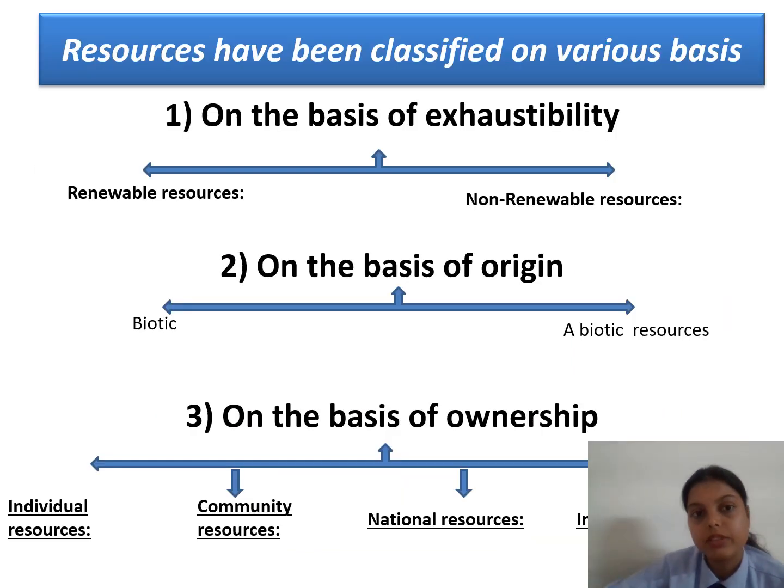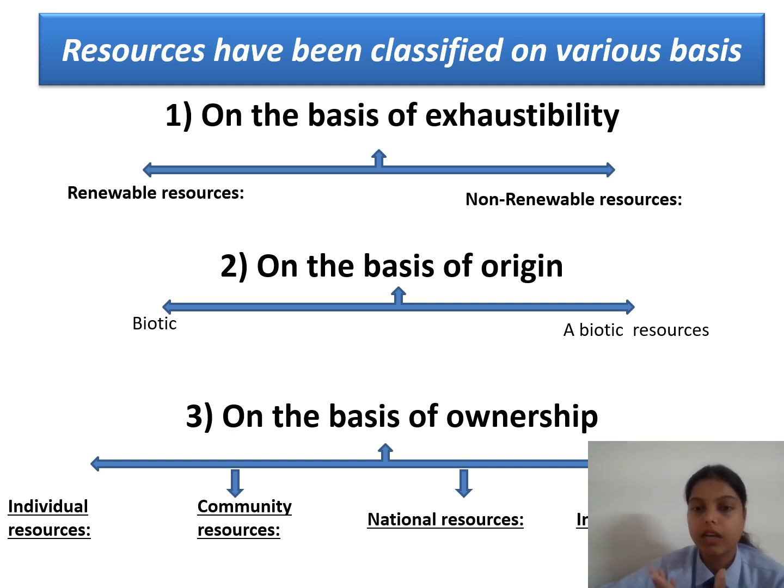Further, resources have been classified on various bases. On the basis of exhaustibility, we have renewable and non-renewable resources, which we can study in our further slides. Next is on the basis of origin.